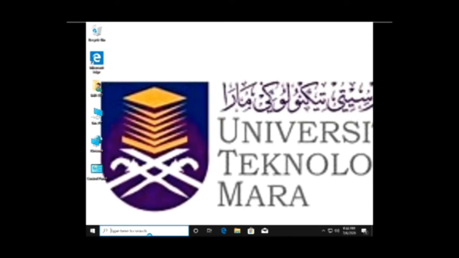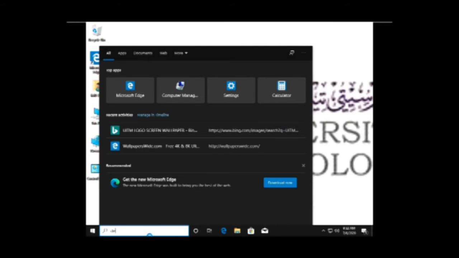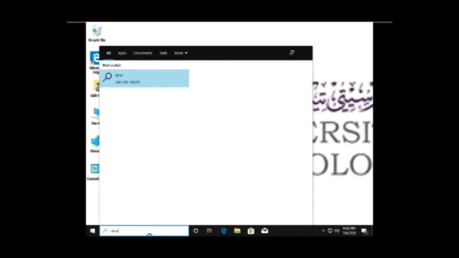For number 3, I will show you how to install device manager. First, you have to search device manager and click on it.